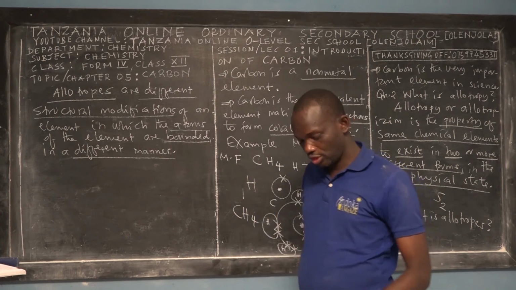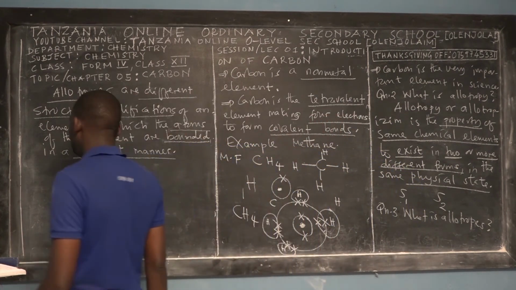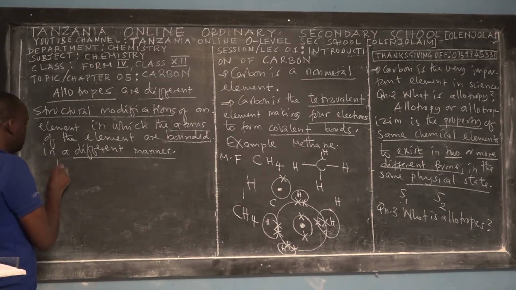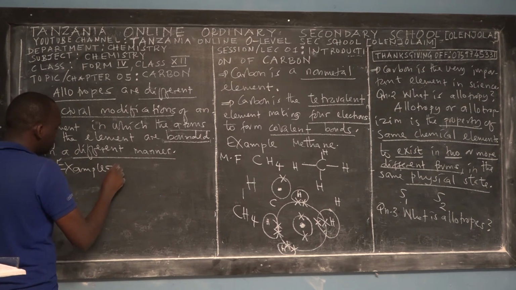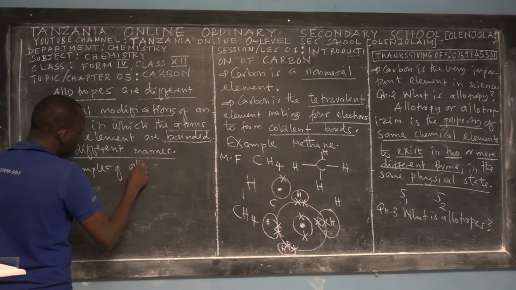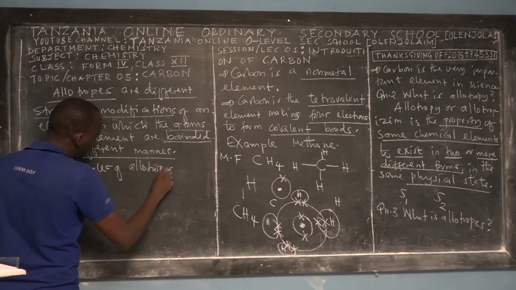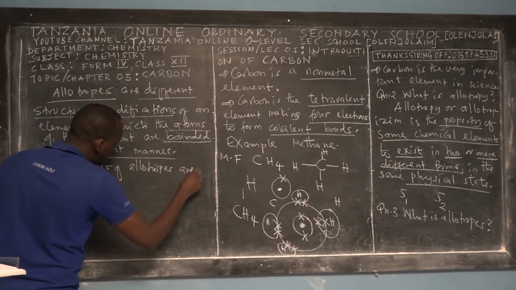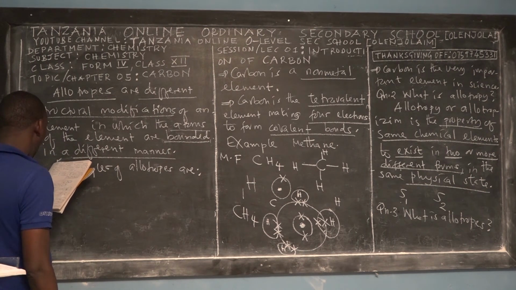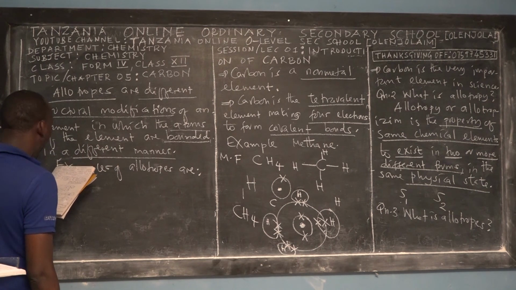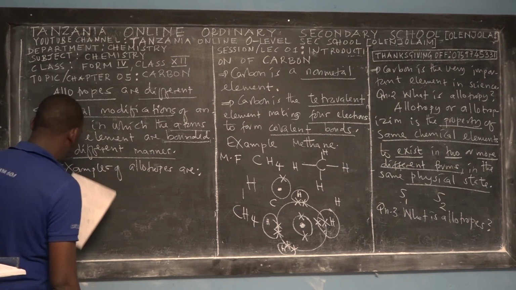Before I end this session, and you have to join me in session 2, here are examples of elements that exist in allotropic forms.